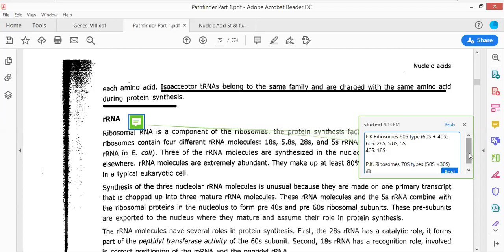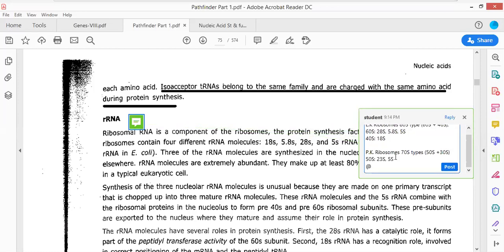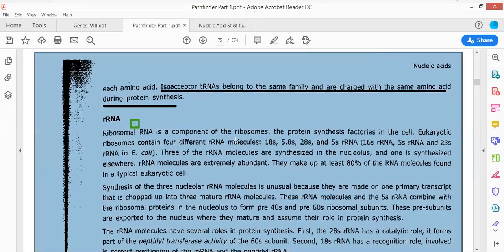Now here what you are going to find is, in the case of prokaryotic ribosomes, the 50S is made up of 23S and 5S. Okay, so this is how the organization of prokaryotic ribosomes takes place. And then there was the 30S. This 30S was made up of 16S. Right. This is how the ribosome is being organized in the case of prokaryotes. That has also been asked sometimes.